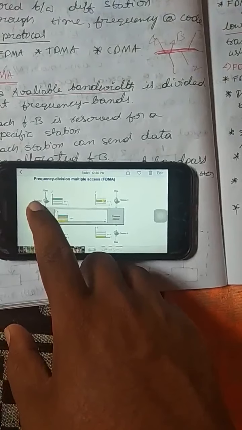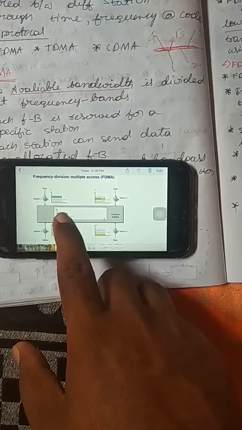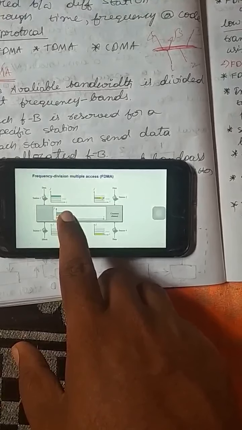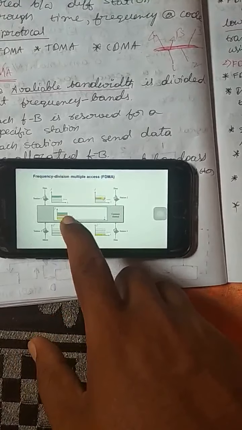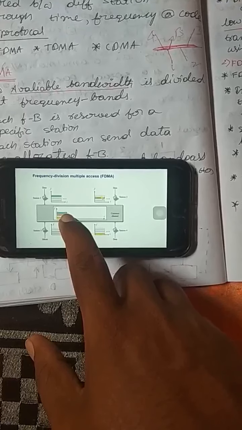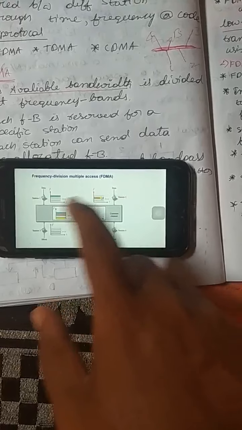Suppose station 1 sends data, it will be allocated in the first frequency band, and this color, the second frequency band, is allocated for the station 2 data.